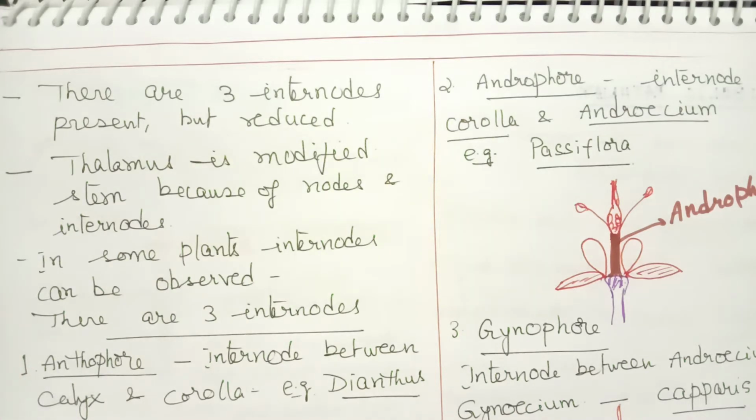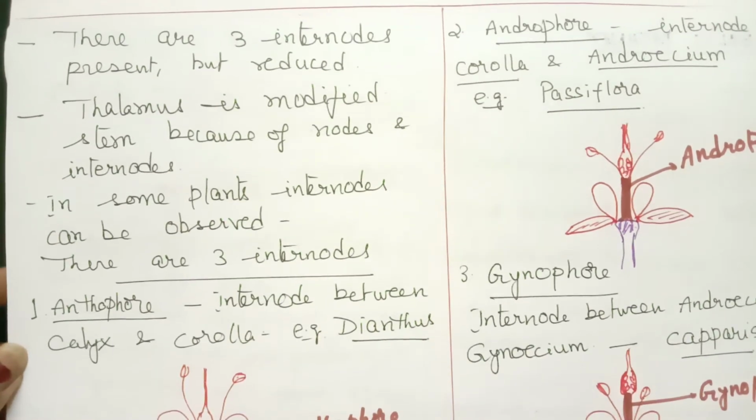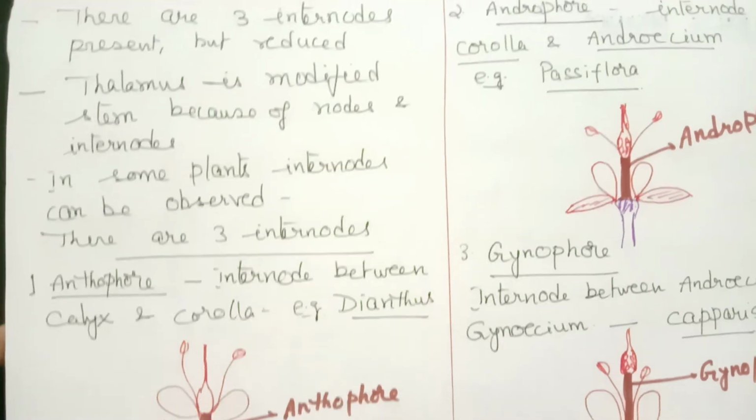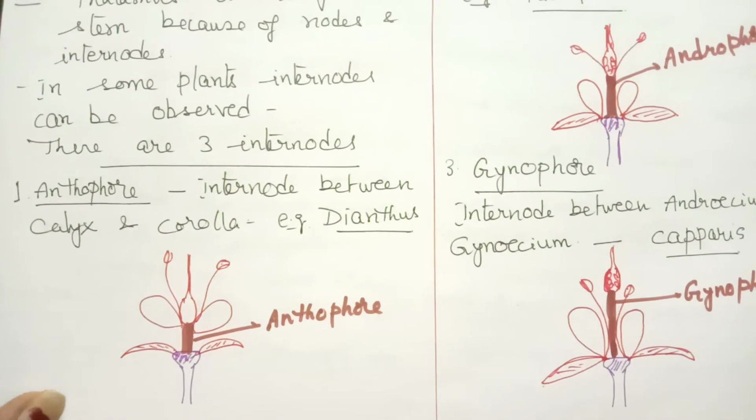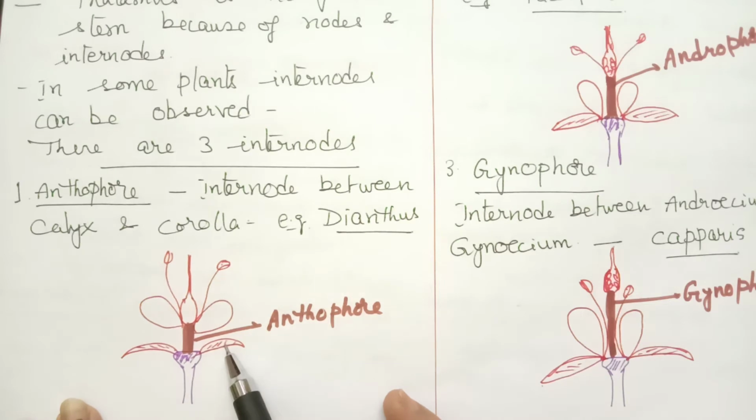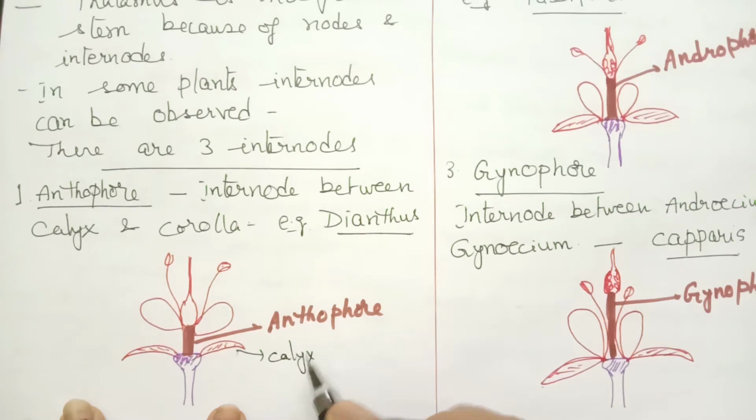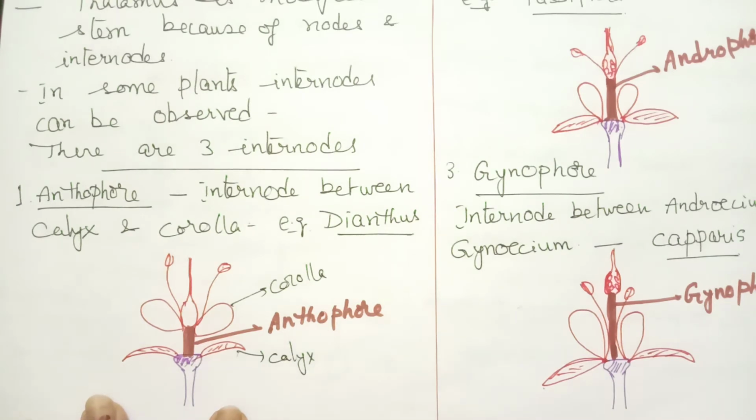So let us see what are those exceptions where internodes can be observed. And they are given different names also. There should be 3 internodes because there are 4 nodes. So first internode is called as anthophore. First internode should be present between calyx and corolla. I have shown it here diagrammatically. This part is calyx and this is called as a corolla. So first internode, which is called anthophore, is present between calyx and corolla.